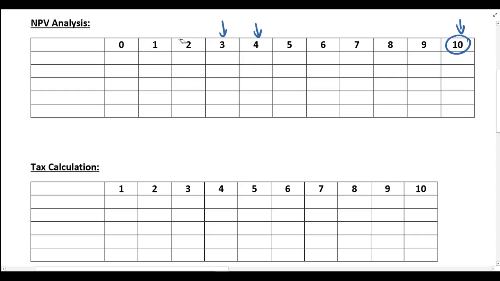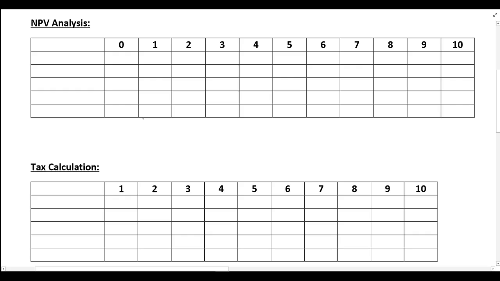And then just below, you can see I've got the tax calculation, so that when we are discussing the impact on the NPV analysis, we also take the tax consequences into account in our discussion as well. Because obviously, whatever you get here as your tax cash flow is going to be included in your NPV analysis above. So it will have an impact on the NPV that's calculated.